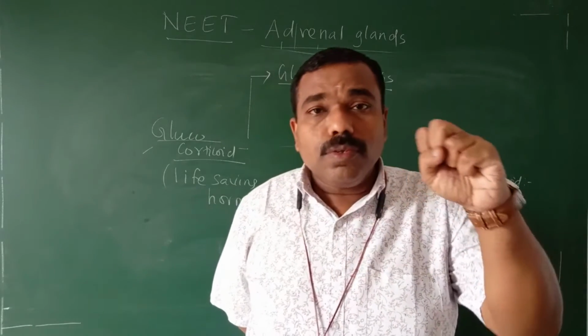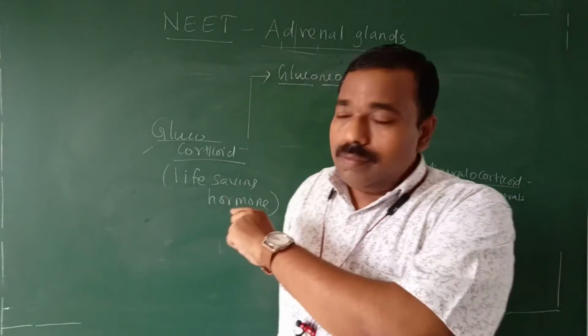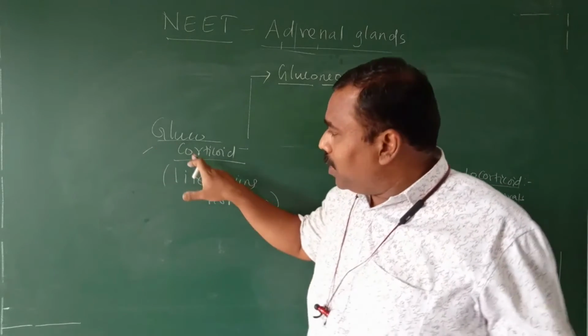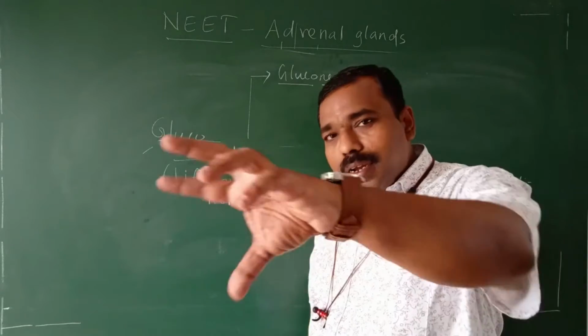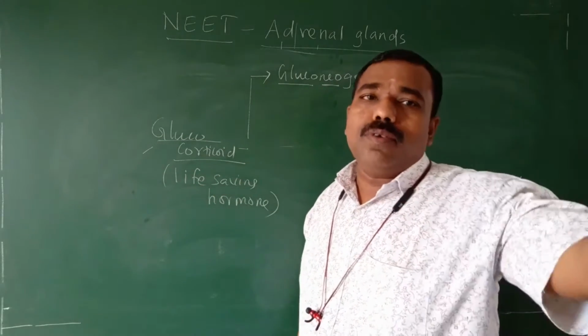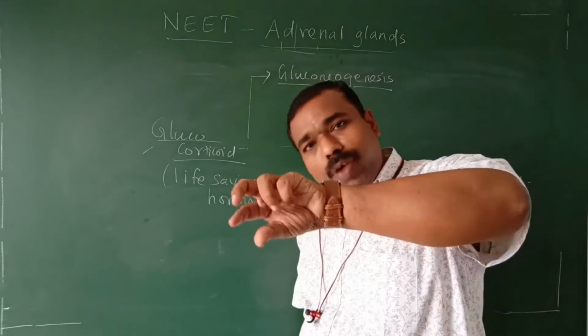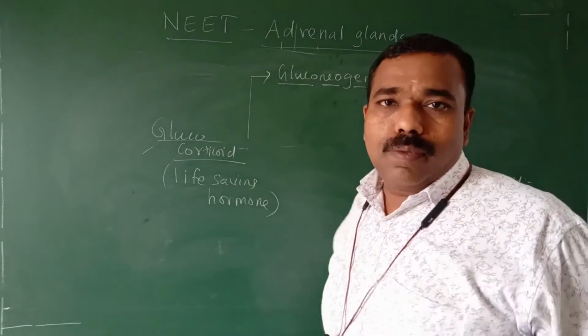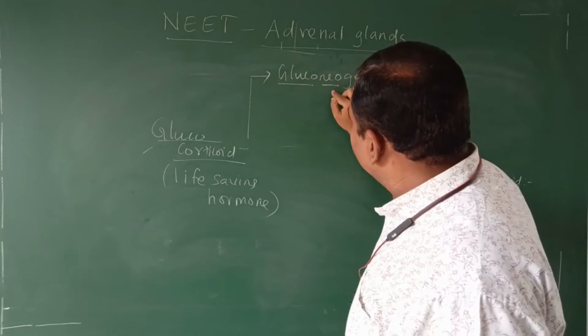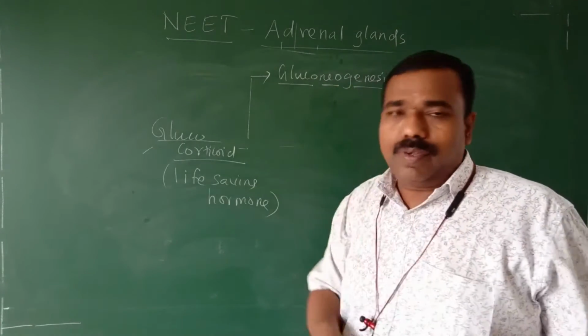From that also, this glucocorticoid convert the protein into glucose, convert the fat into glucose. That's why that metabolism is called gluconeogenesis. That's more important word.